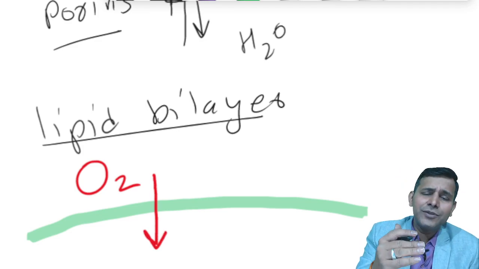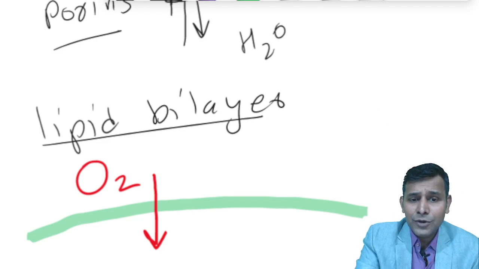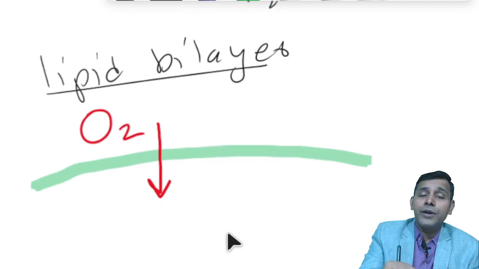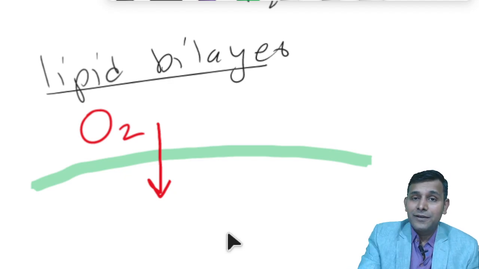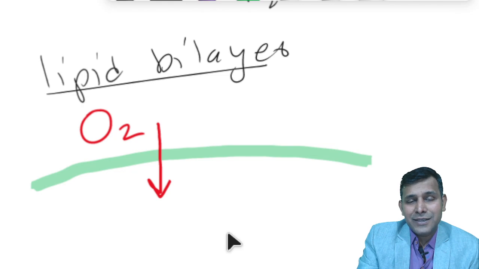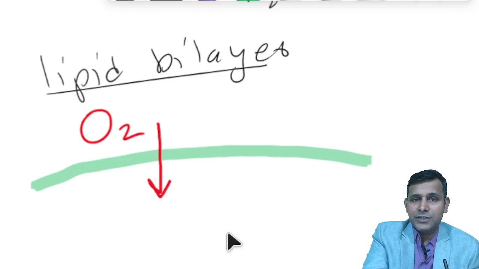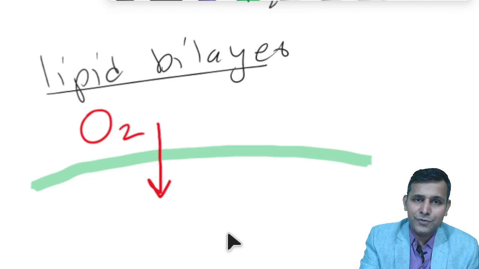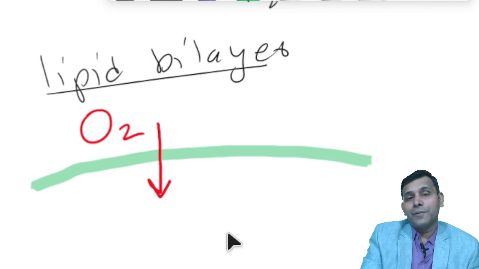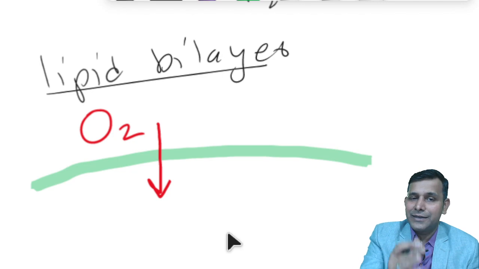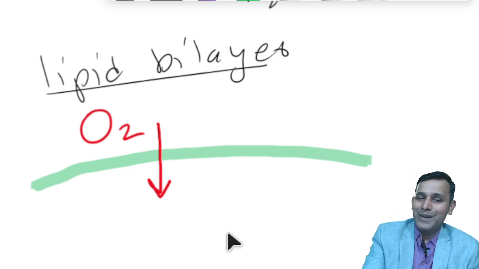So there are no hindrances. There is no bondage or boundary which can decide that from this side the oxygen can move and from this side the oxygen cannot move. Oxygen can freely move from any part of the cell membrane because it directly crosses the lipid bilayer.